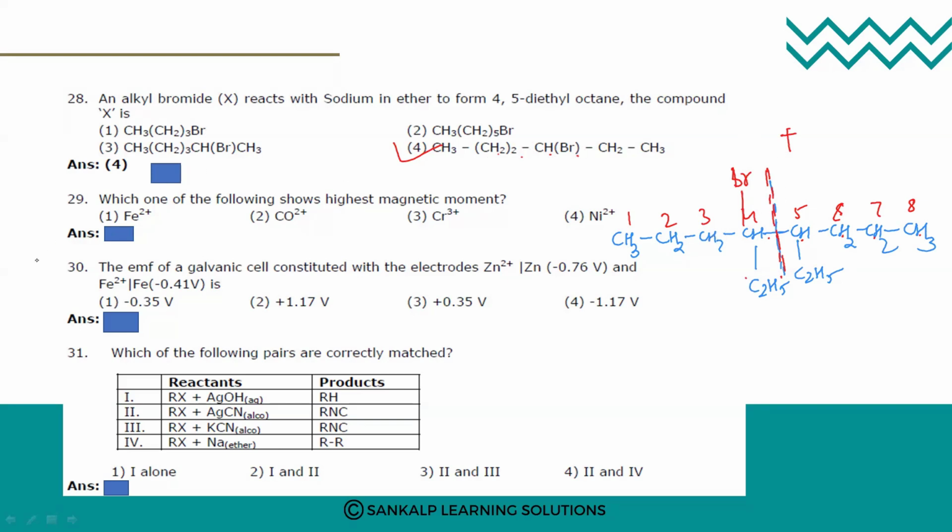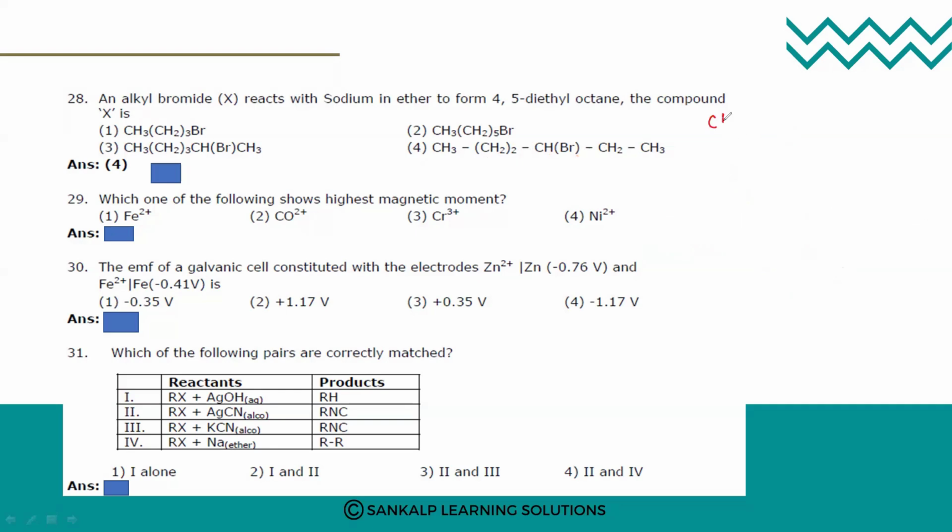I'll show you the reaction. CH3, CH2, CH2, CHBr, C2H5, plus 2Na, plus another CH3, CH2, CH2, CHBr, C2H5, in the presence of dry ether.